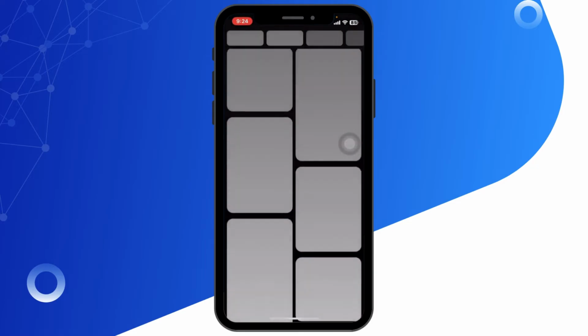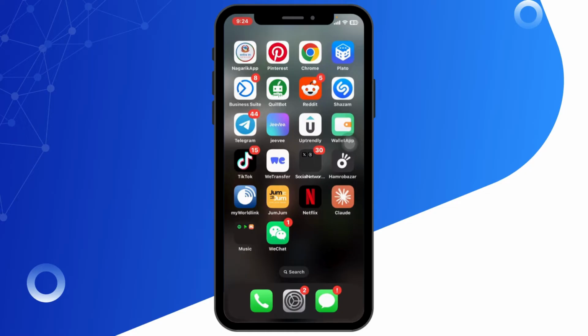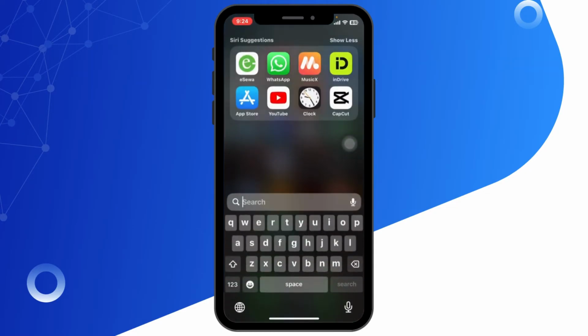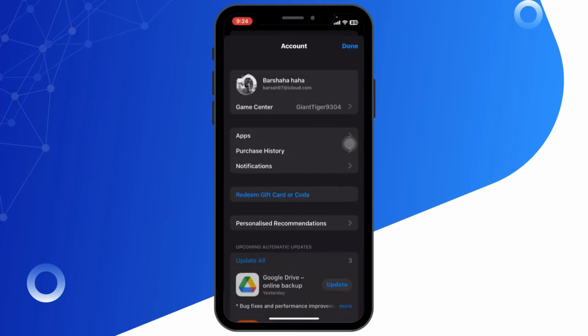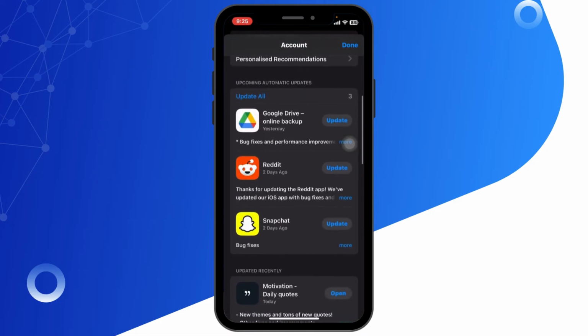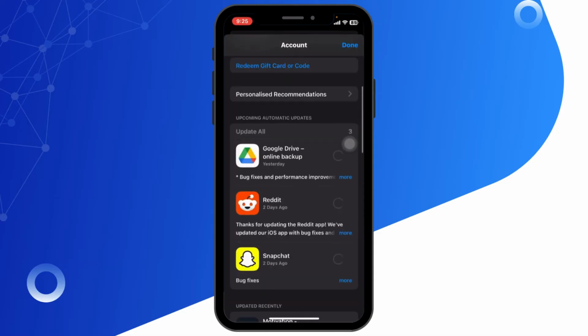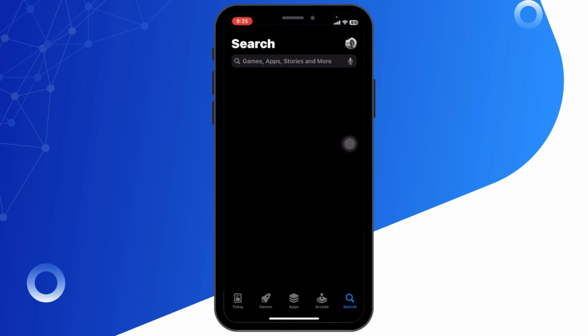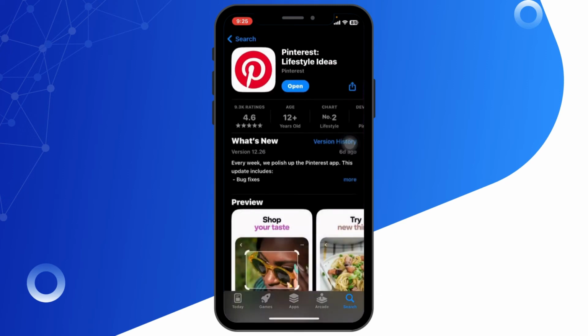And now make sure your Pinterest app is up to date. An outdated app can cause sound issues. Go to the App Store on your mobile device, then tap on the profile picture at the top right corner. Then find the Pinterest app. See if there's an update available. If it is, then tap Update to update the app.